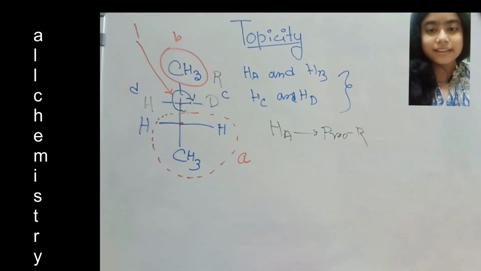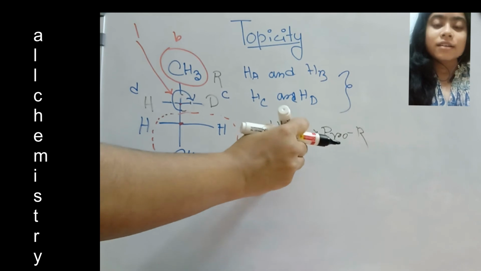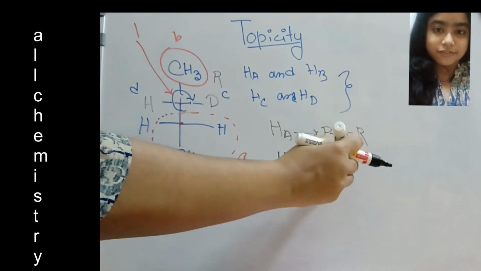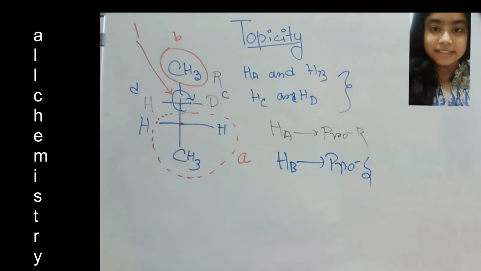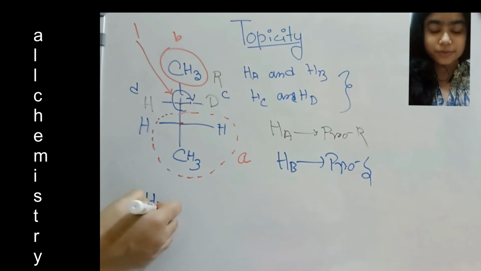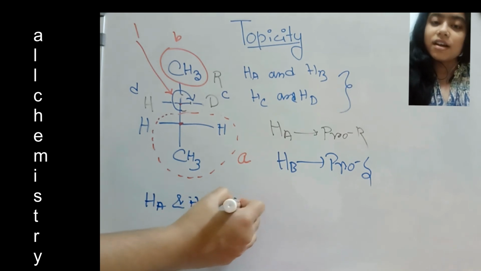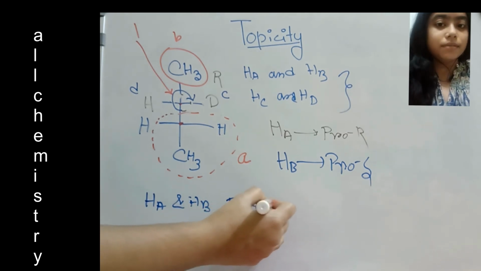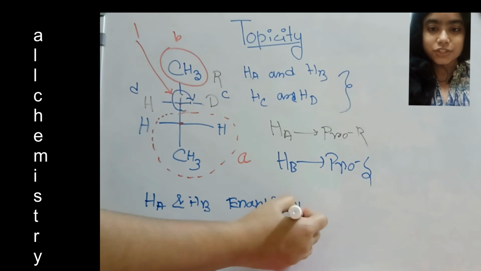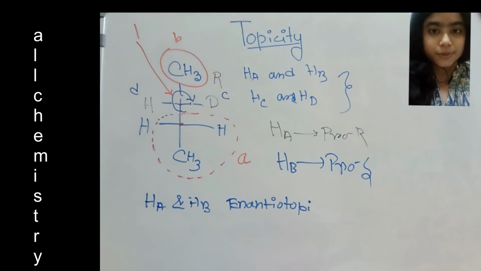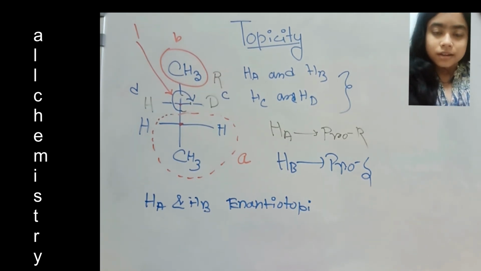So Hb will be pro-S. So the relation between Ha and Hb will be enantiotopic. If we see Hc and Hd, the same will happen, and the relation between Hc and Hd will also be enantiotopic.